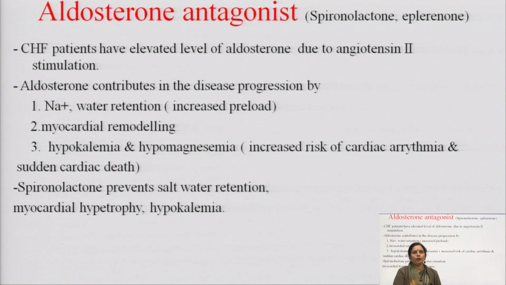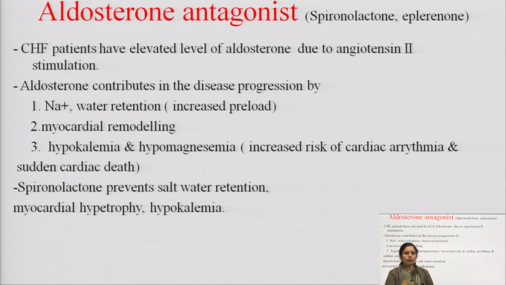Next category is the aldosterone antagonist. The drugs are spironolactone and eplerenone. Congestive heart failure patients have elevated levels of aldosterone due to the activation of angiotensin II. Aldosterone contributes to the progression of the disease. How? It increases sodium and water retention. If sodium and water retention takes place, it increases the preload. It also causes myocardial remodeling, and it also causes hypokalemia and hypomagnesemia. If the hypokalemia condition occurs, cardiac arrhythmia may take place.